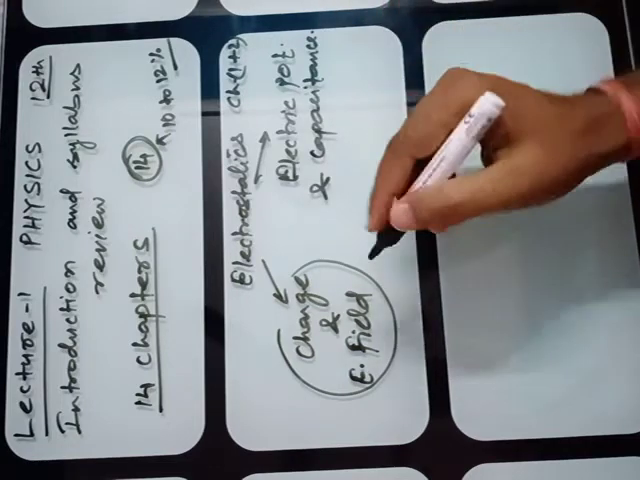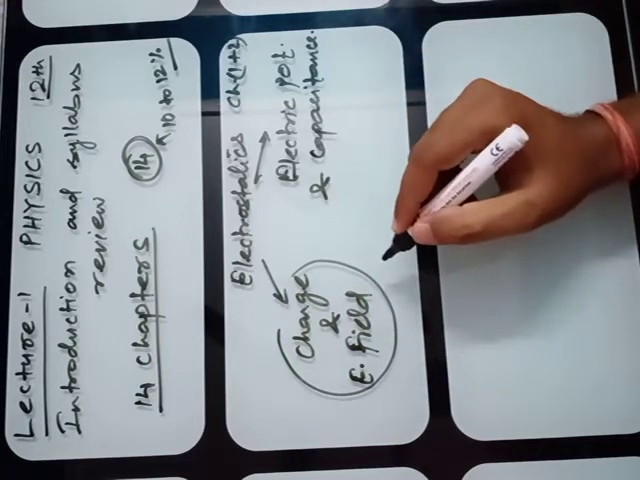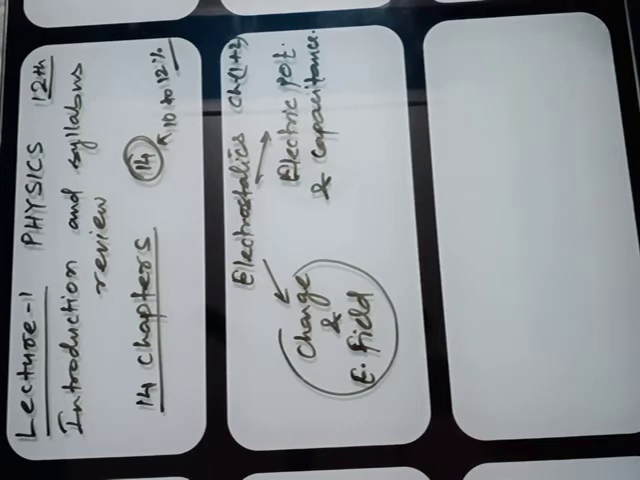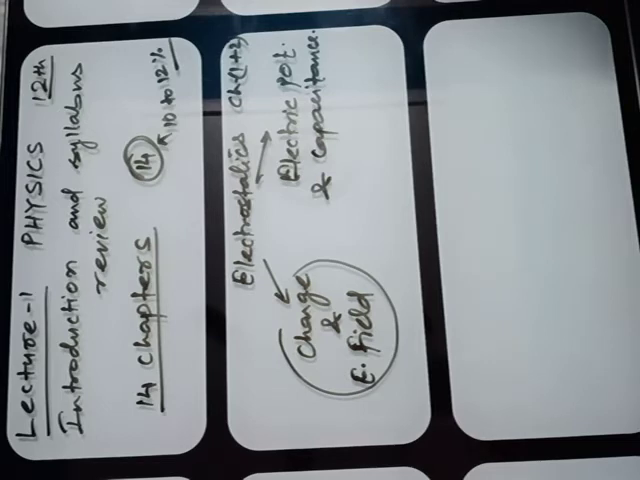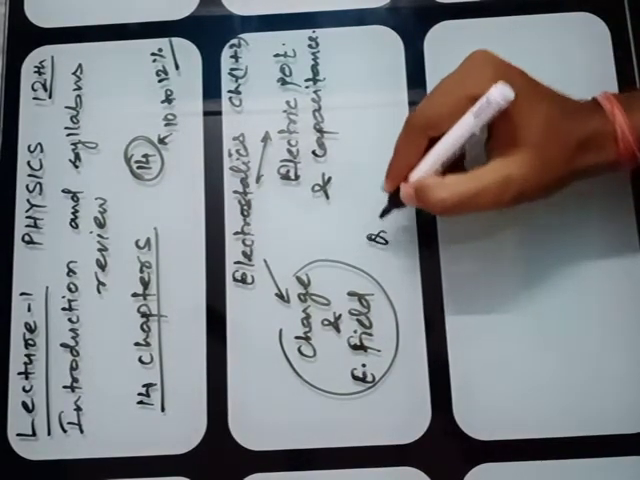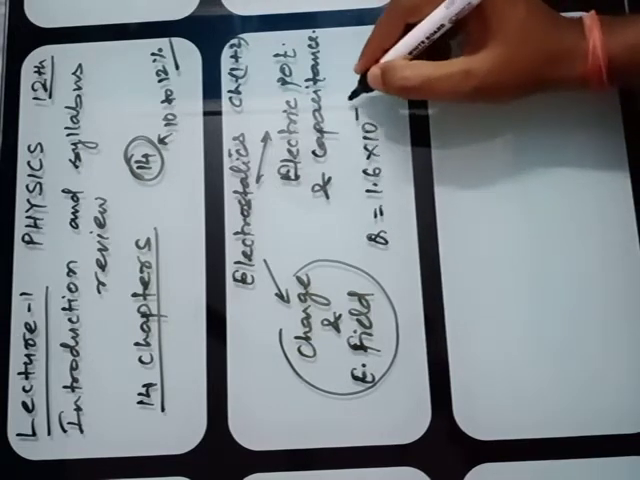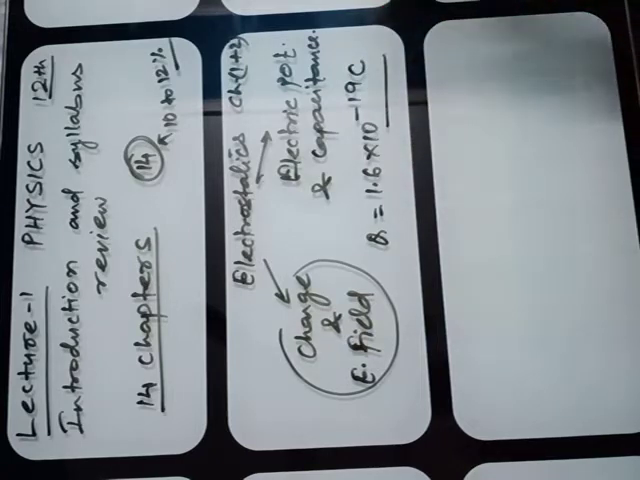Benjamin Franklin gave the concept of charge. Then the amount of charge was calculated by Millikan through his oil drop experiment, in which he calculated the amount of charge on an electron as 1.6 times 10 to the power minus 19 coulomb. You have studied this in your standard 10th course.